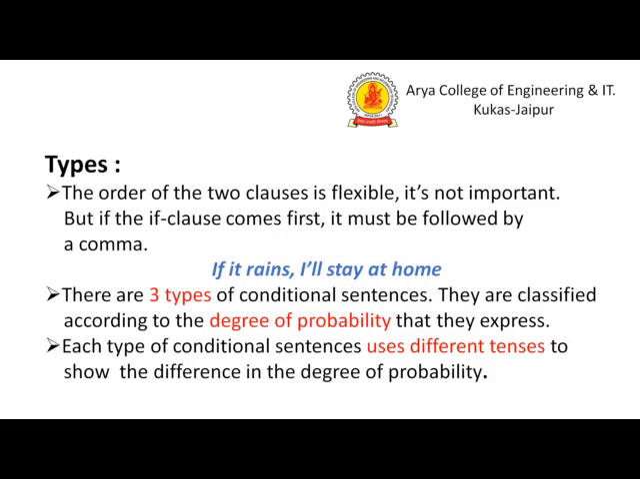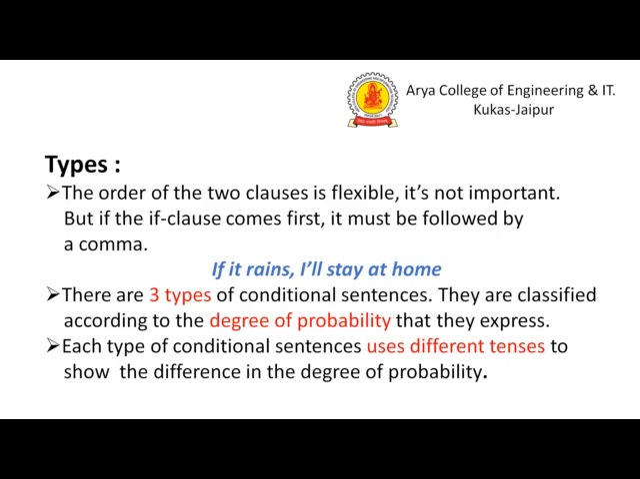Here we will see the types of conditional sentences. The order of the two clauses is flexible. It is not important. But if the if clause comes first, it must be followed by a comma. Like this example: if it rains, I will stay at home. There are three types of conditional sentences. They are classified according to the degree of probability that they express.